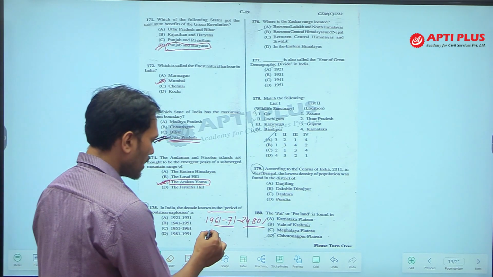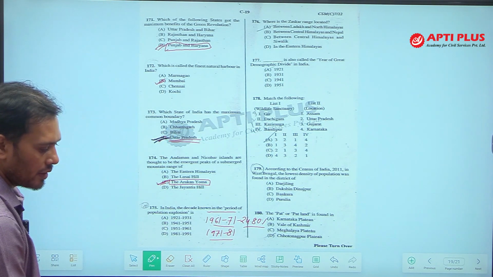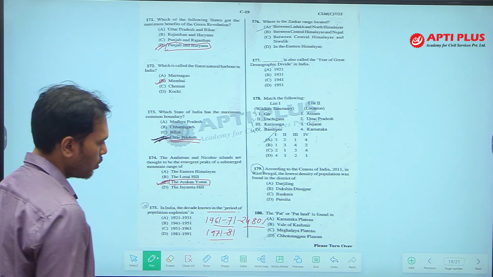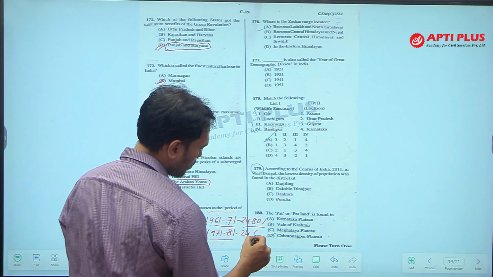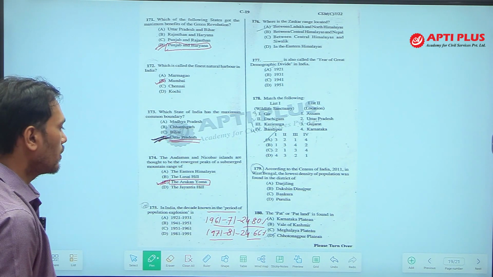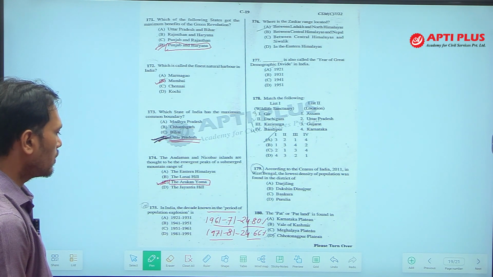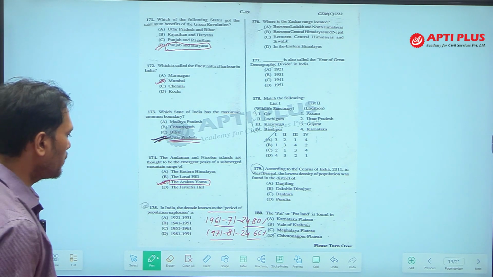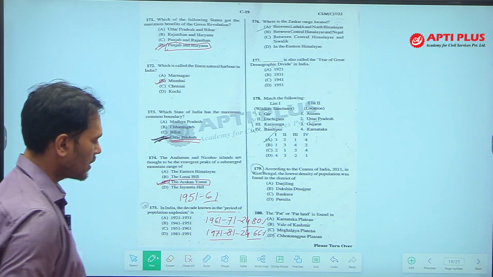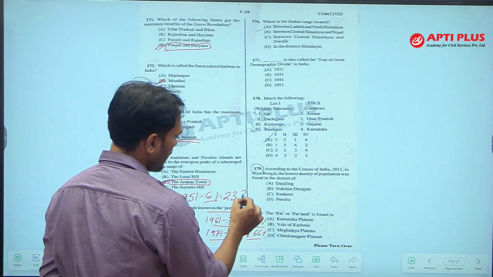Then 1971 to 81, this is a period where we see almost 24.66% of population growth. And from 1951 to 61, the population growth rate was 23.85%.